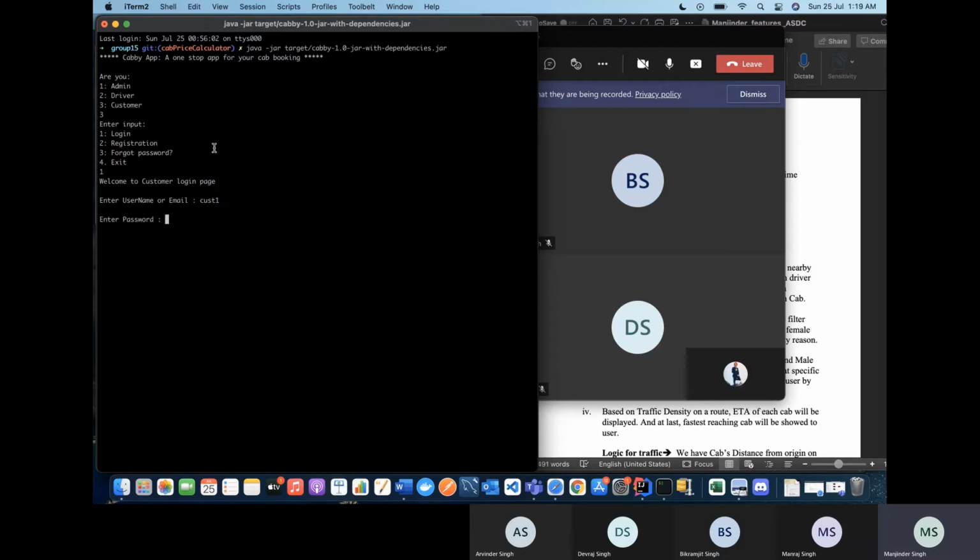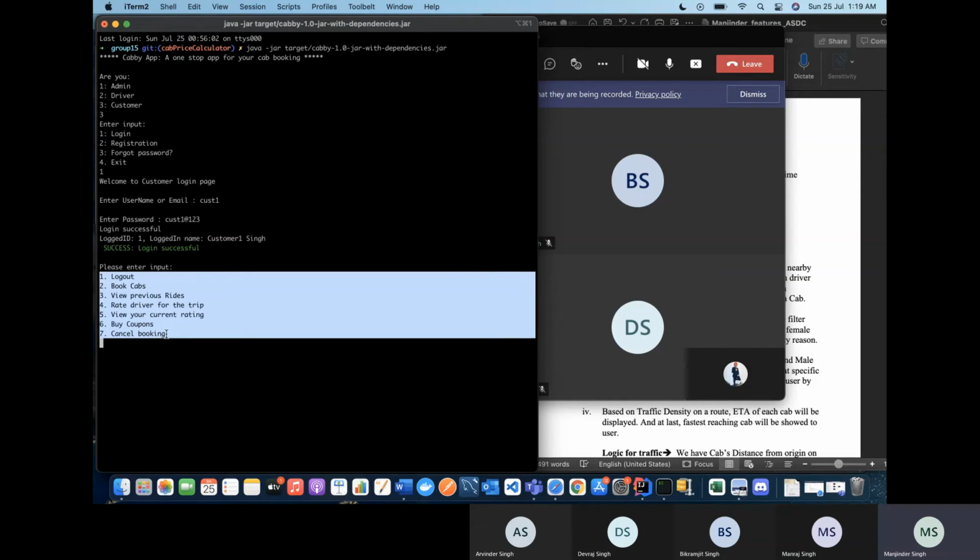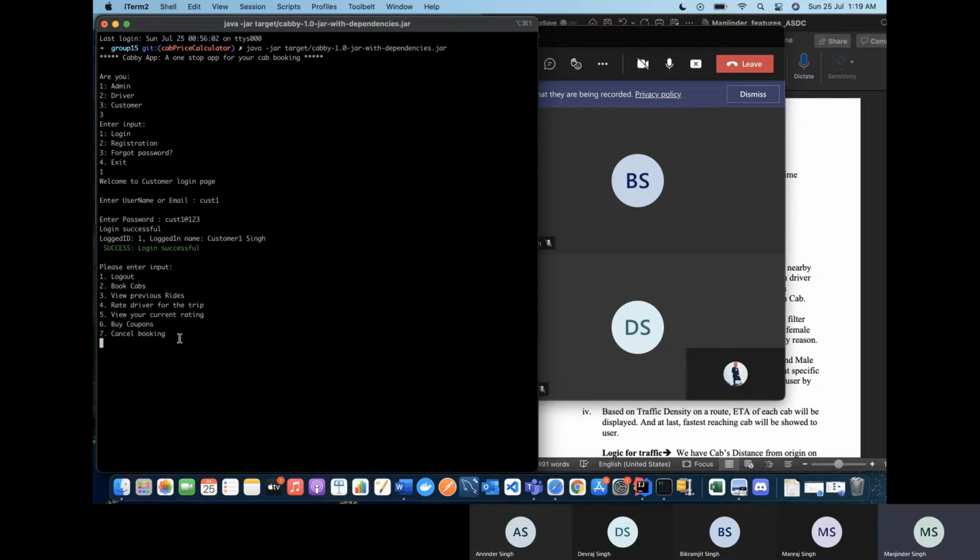Yeah, so these are the basic features which the customer will have access to. I'll be booking a cab on behalf of a customer. So I'll book a cab. It's asking for the date, so I'll give today's date only, which is the 7th month. And for timing I would give 11 a.m. in the morning, right?